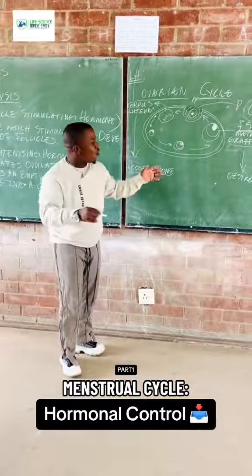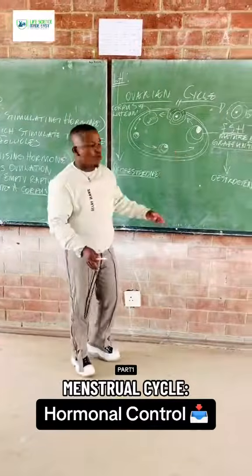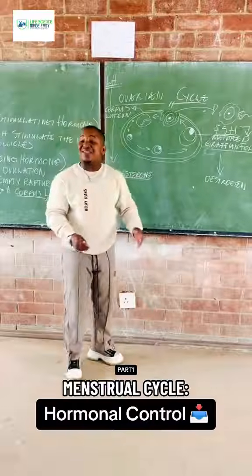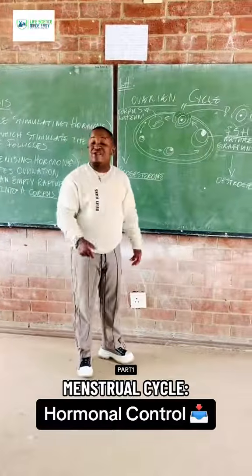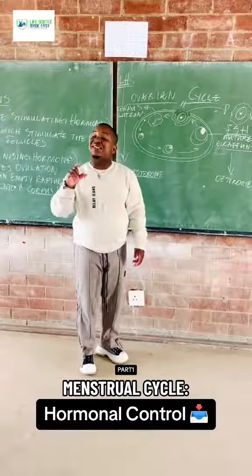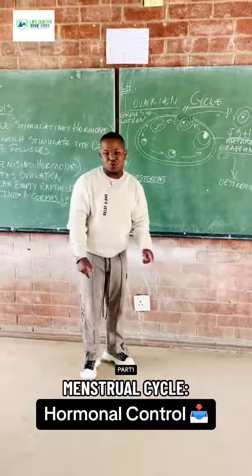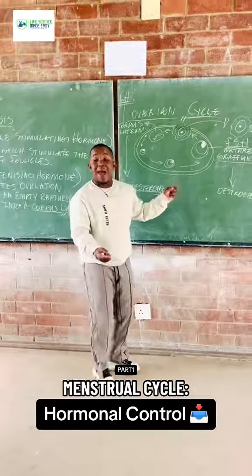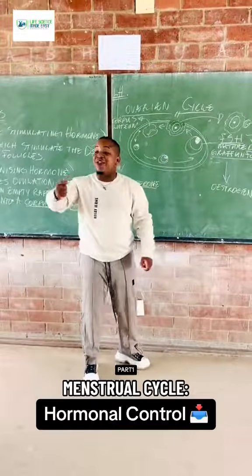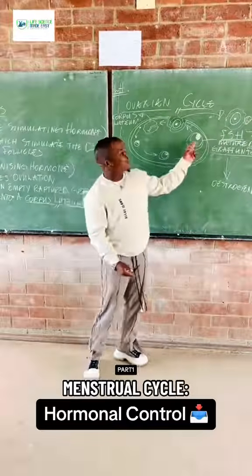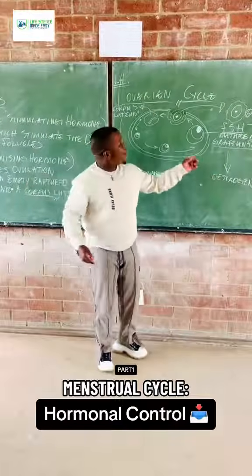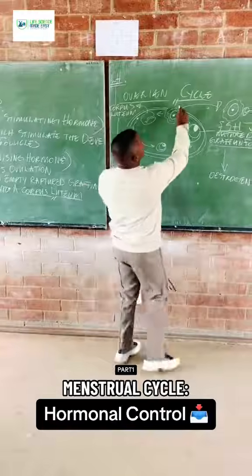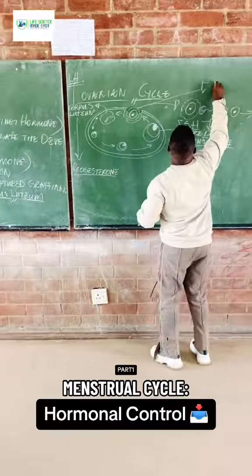Day 5, it grows. Day 7, it grows. Now, day 12, the follicle is the biggest of them all. The follicle contains the highest concentration of what? Of estrogen. All of them are Graafian follicles, but the one we call a matured Graafian follicle has the highest concentration of estrogen. Now, as far as day 14, it is the process of ovulation.